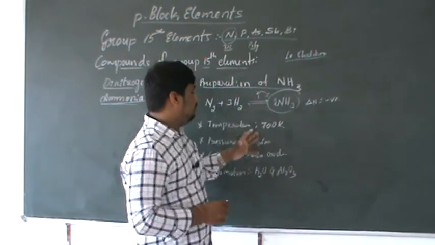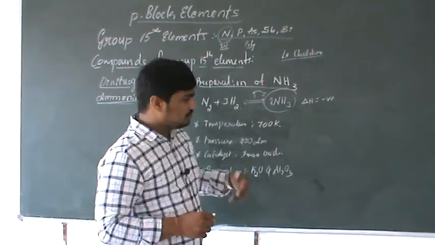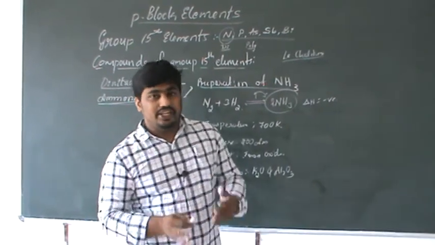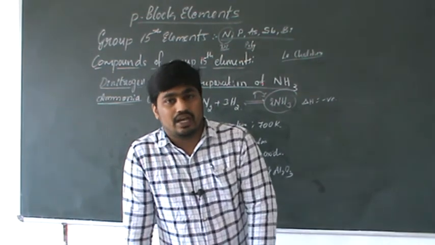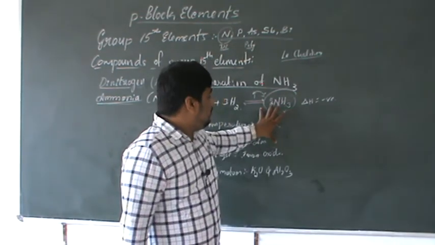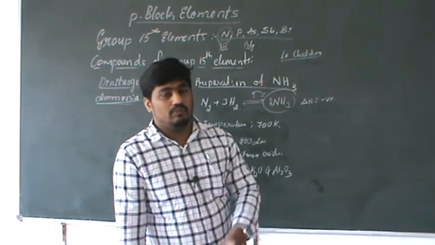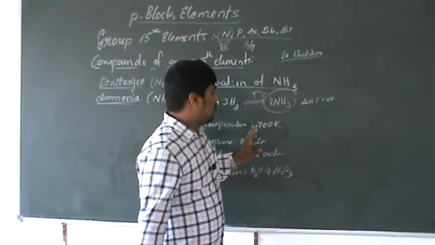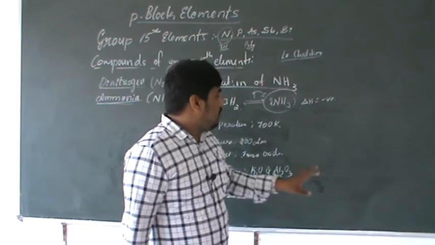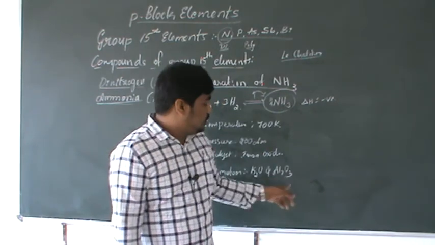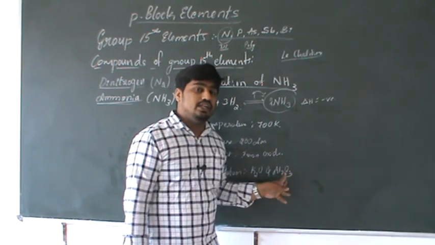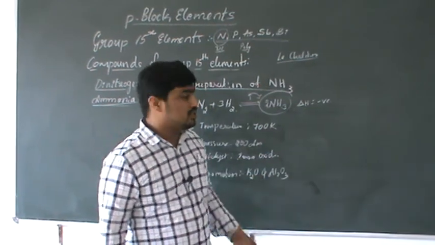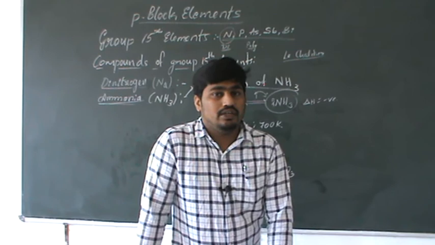So these are the very important conditions. And the next part, how to prepare ammonia at industrial level, is studied using one chart that will be discussed in the next class. Okay, here I will stop the class, up to the preparation and the conditions of ammonia. In the next video we continue the preparation of ammonia using the flow chart.